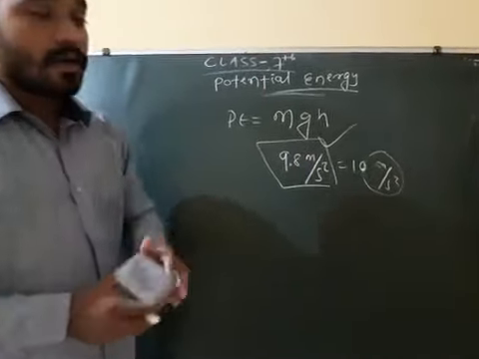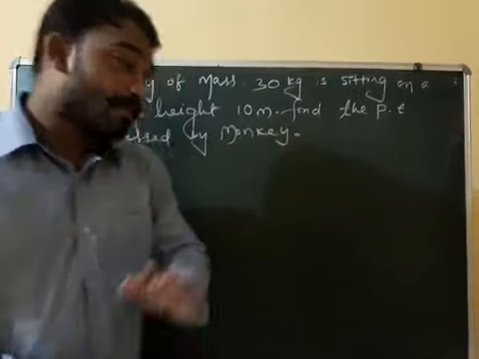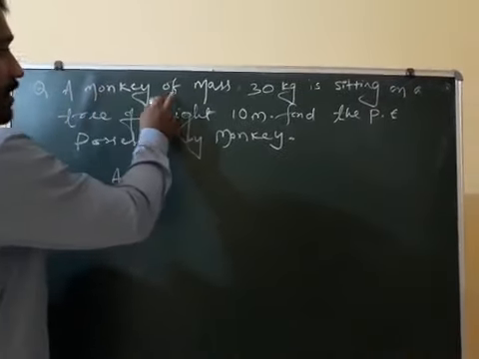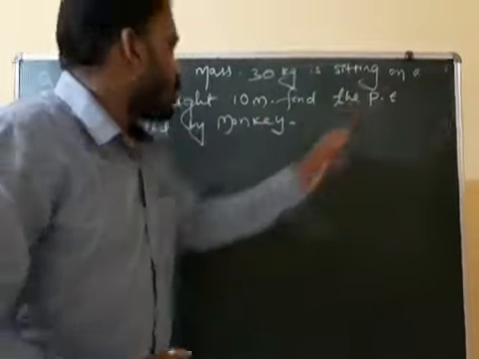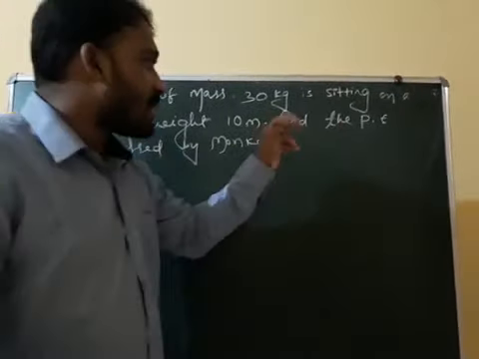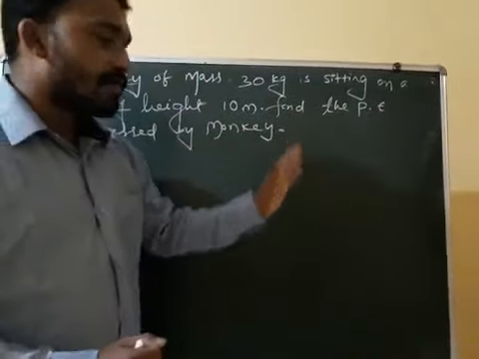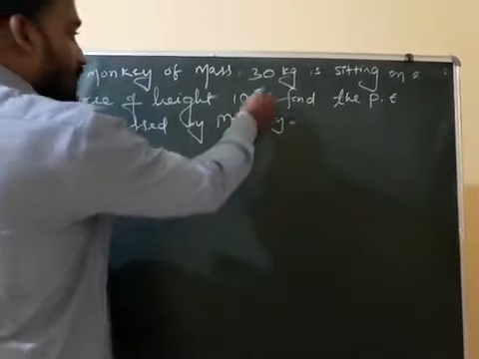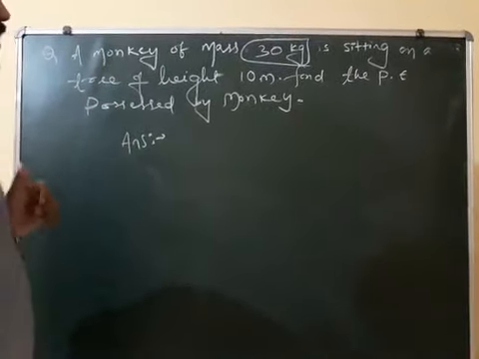Let's do some numericals. A monkey of mass 30 kg is sitting on a tree of height 10 meter. Find the potential energy possessed by the monkey. First, what is given? Mass given is 30 kg.